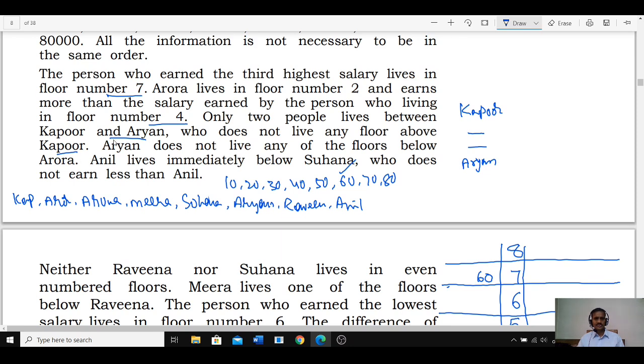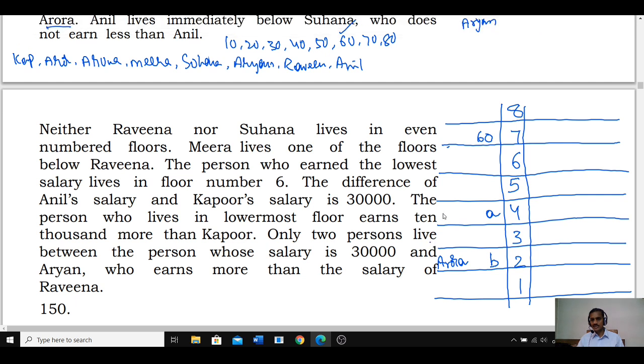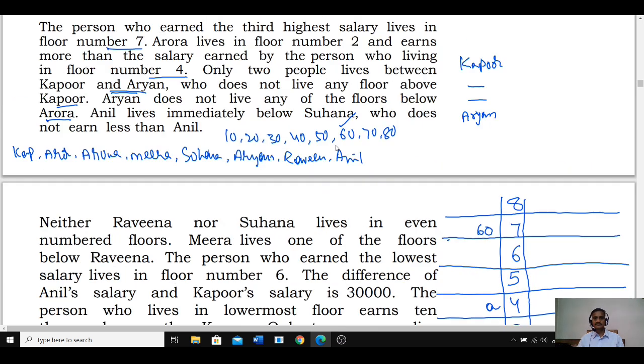Only 2 people live between Kapoor and Aryan. Aryan does not live on any floor above Kapoor, so Aryan is below. Aryan does not live on any of the floors below Aurora, hence Aryan must be above Aurora. If Aryan is on the 3rd floor, then Kapoor will be on 6. Aryan 4th floor, Kapoor 7. Aryan 5th floor, Kapoor 8. Hence Aryan can be 3, 4, 5 and Kapoor is 8, 7, 6.